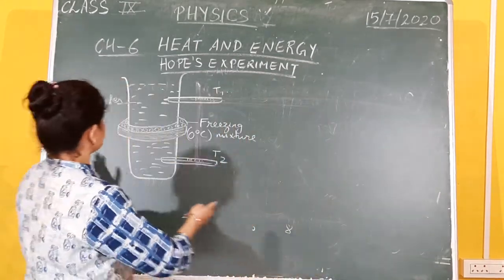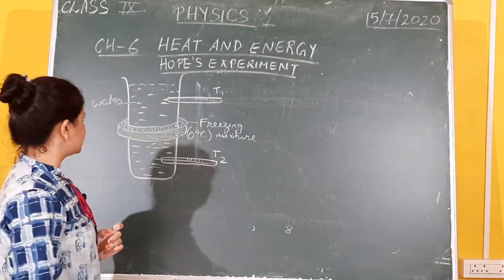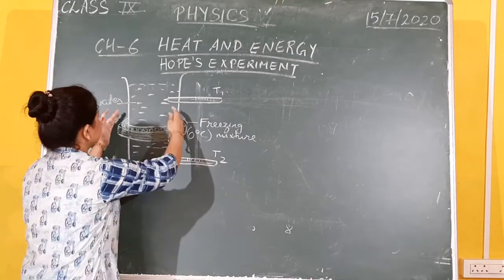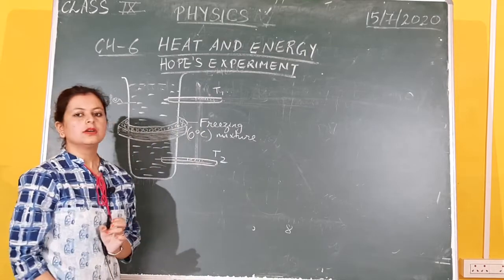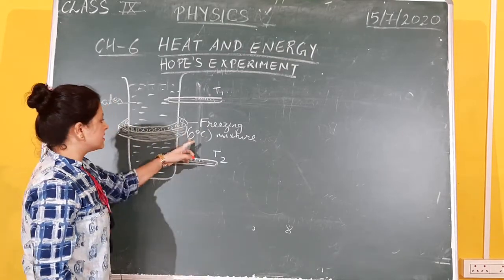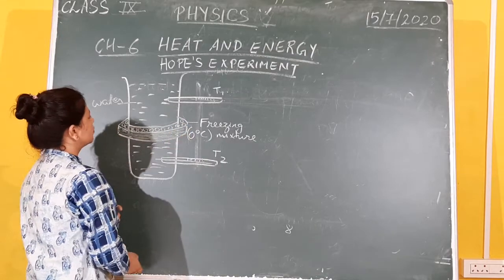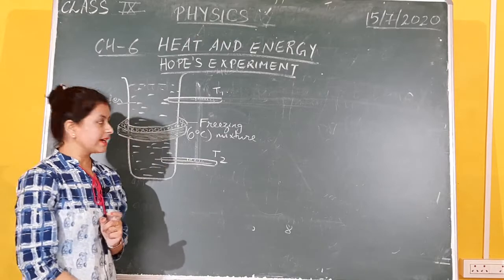The apparatus was just a container in which he took water at room temperature, say that room temperature was 15 degrees Celsius, okay. Then in the middle he just put a trough in which he put some freezing mixture whose temperature will be maintained at 0 degrees Celsius throughout. What this freezing mixture does is it will cool down the temperature around the surface of the trough, alright.